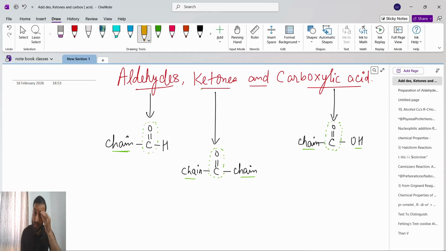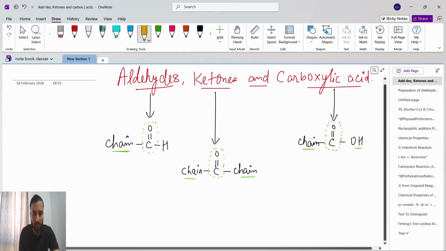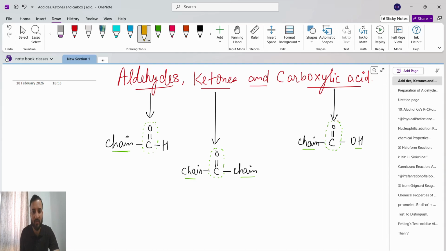Okay, so see, aldehydes, ketones and carboxylic acids all have a common carbonyl group, C double bond O. What is an aldehyde? With C double bond O we have H on one side and a chain on the other side, so this is an aldehyde. Ketone: with C double bond O, on both sides we have a chain. Chain means an alkyl group: methyl, ethyl, propyl, butyl, that will come under the chain.